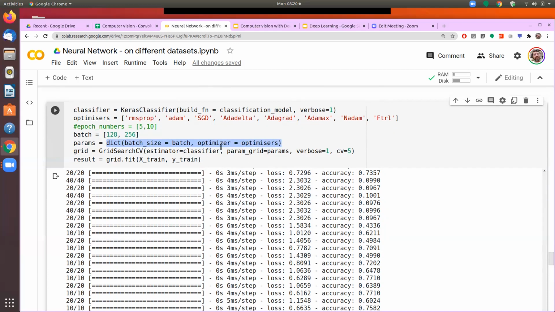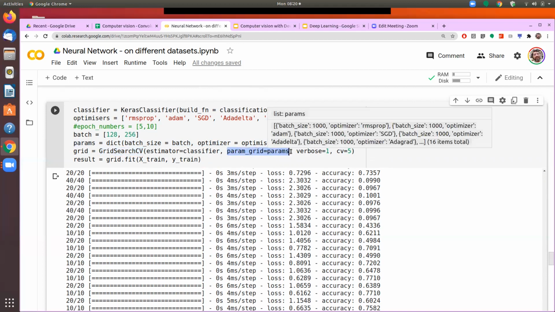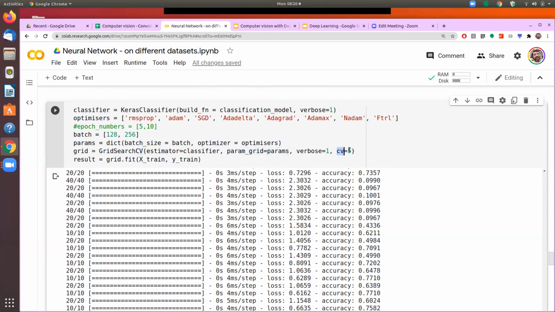We are changing the optimizer and we are changing the batch size. We can also bring in other parameters, like the number of epochs, that we want to change, and so on. And the cross validation is equal to 5. So once we call the grid search CV with these parameters, it will run this estimator with each of the combinations that we have defined in the parameter grid, across all the folds, and then obtain the results for each combination.